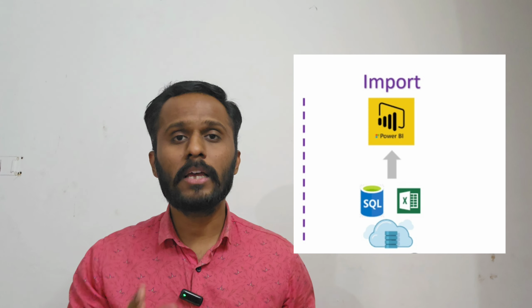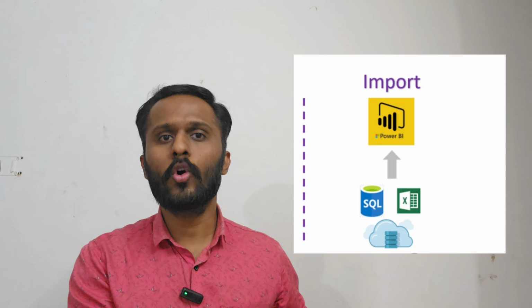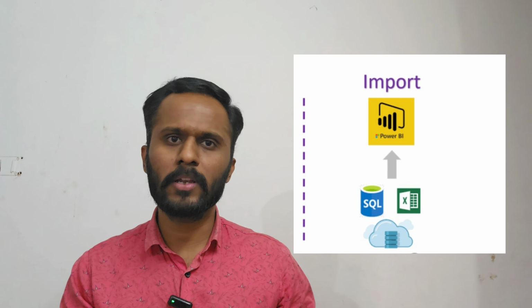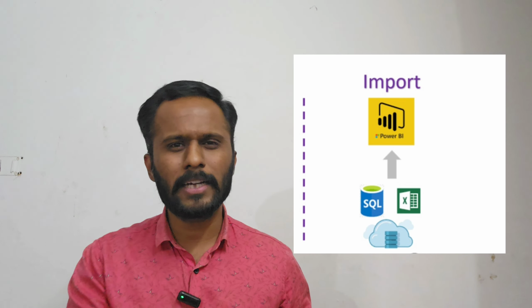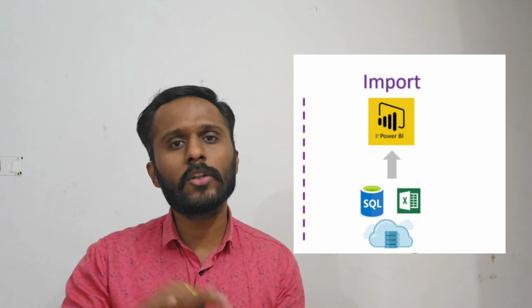So fetch only the latest data and use only the required columns. In that case your relationships will also be fewer, no bidirectional or many-to-many relationships, and a bridge table will not be required if the granularity level is proper across all dimension and fact tables. From my personal experience, import mode can handle 2 crore rows, 20 million rows, in a fact table. So the answer is that you first go with import mode. You check performance properly, whether it's working and not giving a memory allocation error. After trying everything, which will take a maximum of 4 to 5 days, if it's not working, then you switch to direct query.